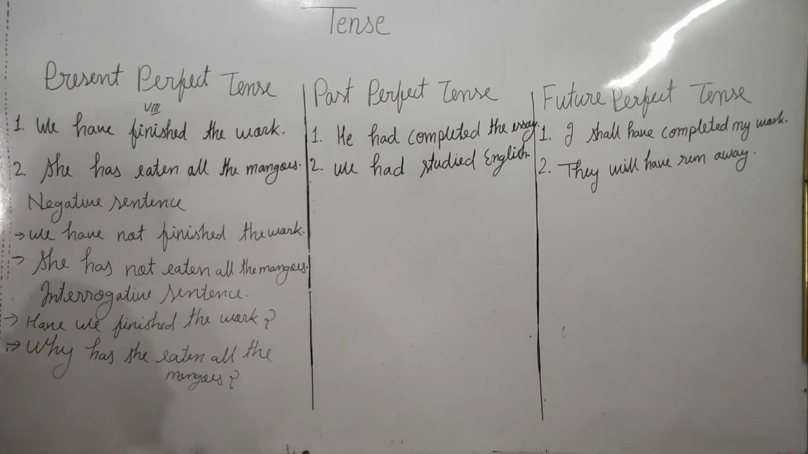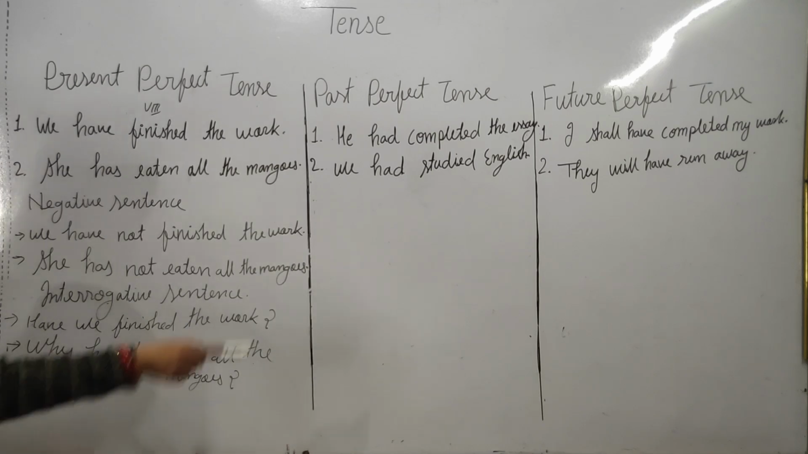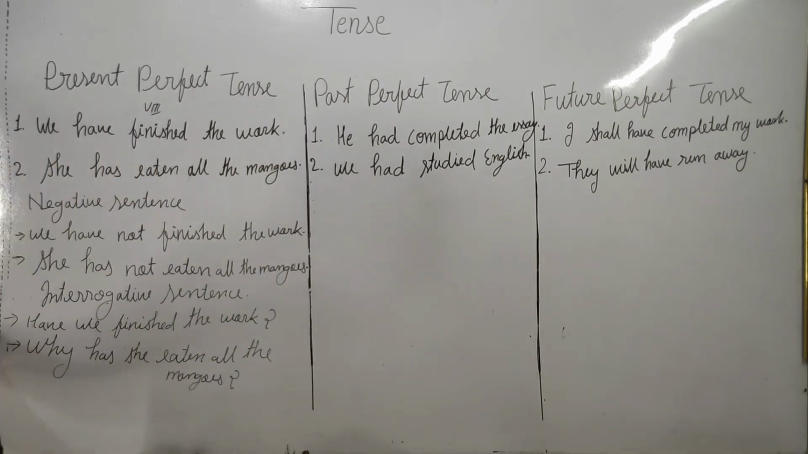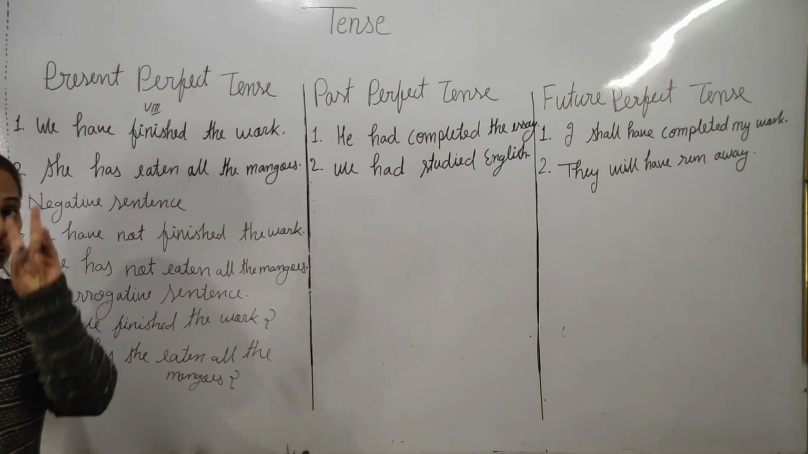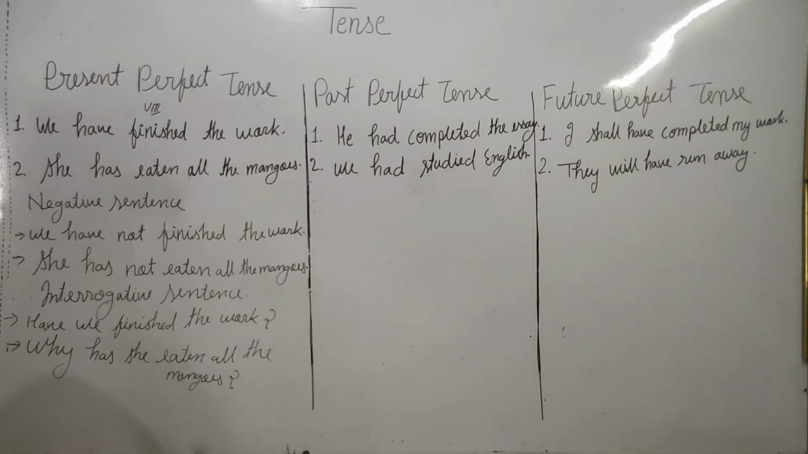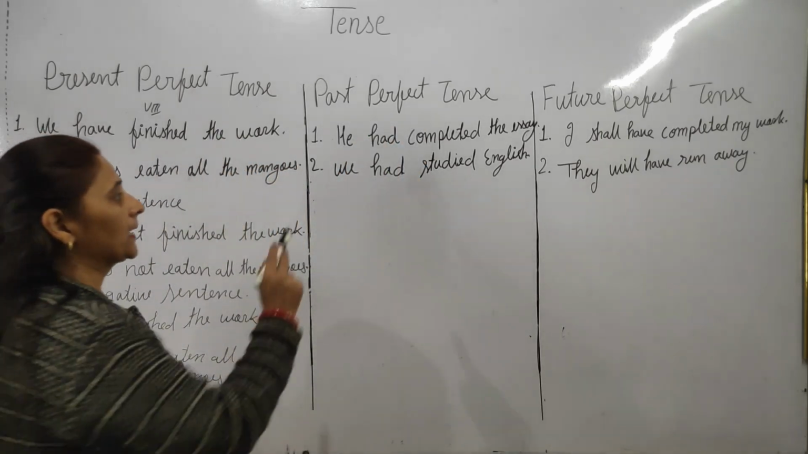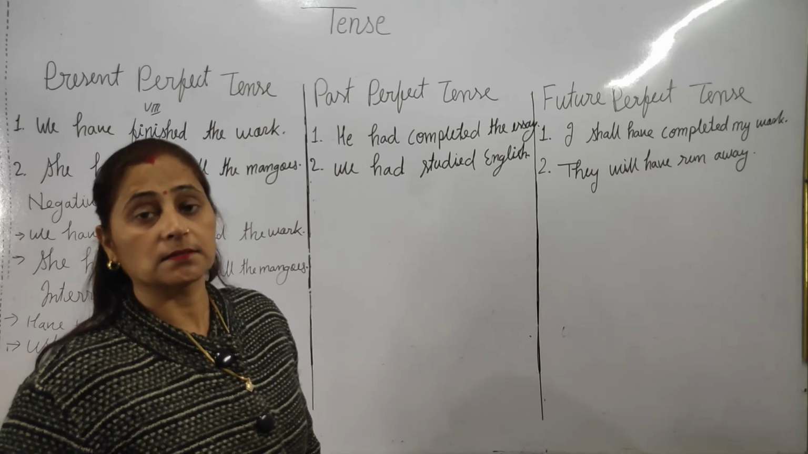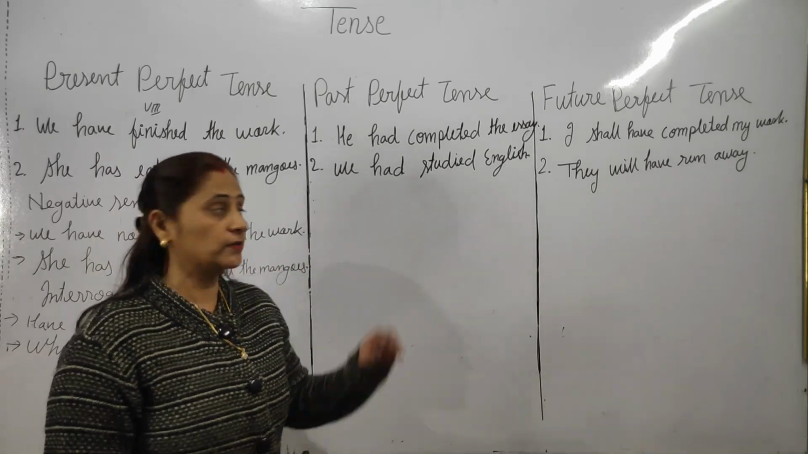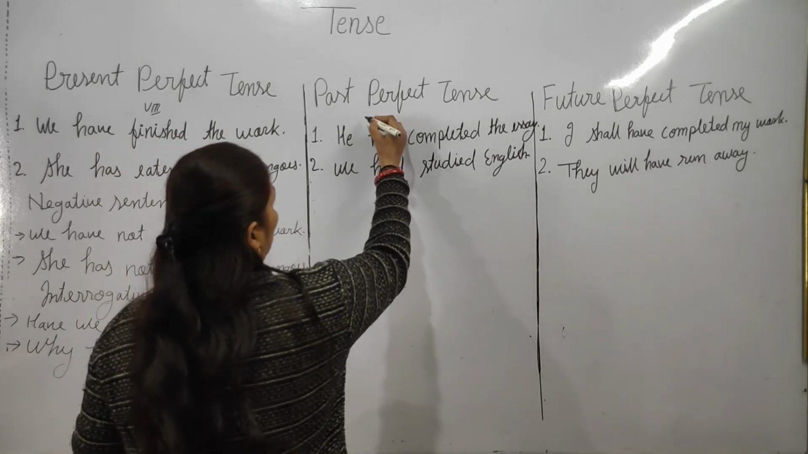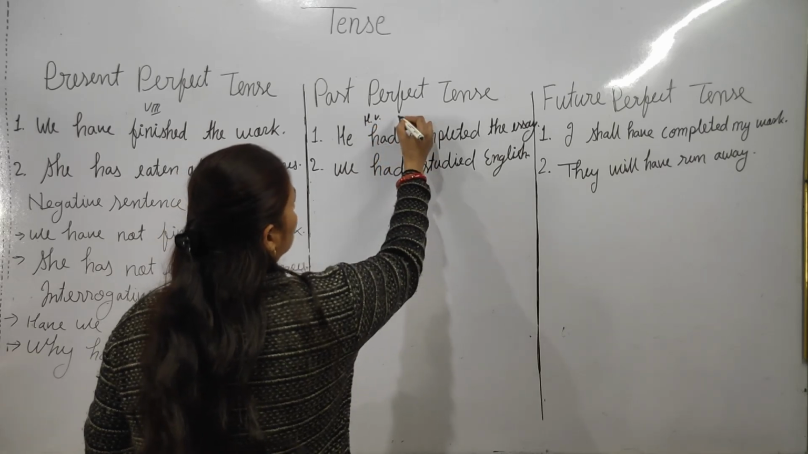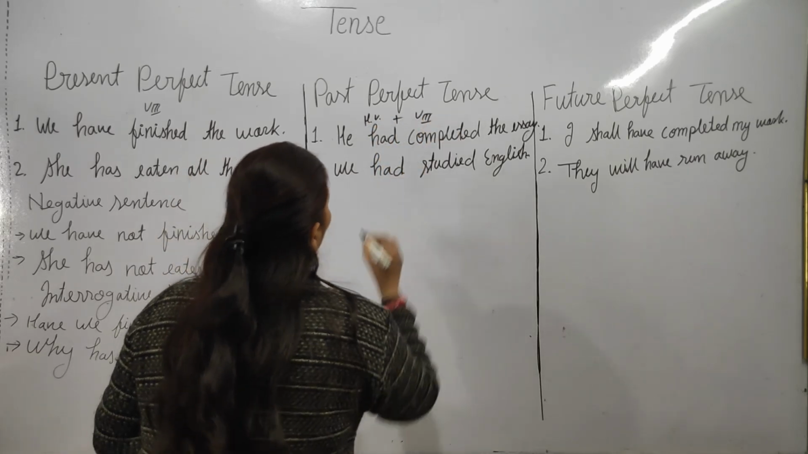I hope it would be clear. It is the second type of interrogative sentence. I hope it would be clear. Present perfect tense would be clear. You need to learn two things: helping verb and verb. Now look at the past perfect tense. In past perfect tense, had plus third form of the verb we will use. Which helping verb? Helping verb had we will use, plus third form of the verb.